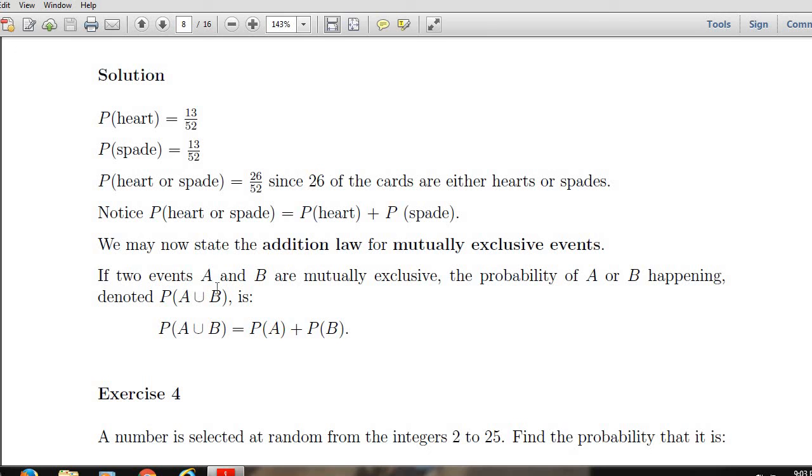Therefore, the probability of A intersection B is 0. Therefore, we get the addition law for mutually exclusive events: the probability of A union B is the probability of A plus the probability of B. Here the last part vanishes because the probability of A intersection B is 0.